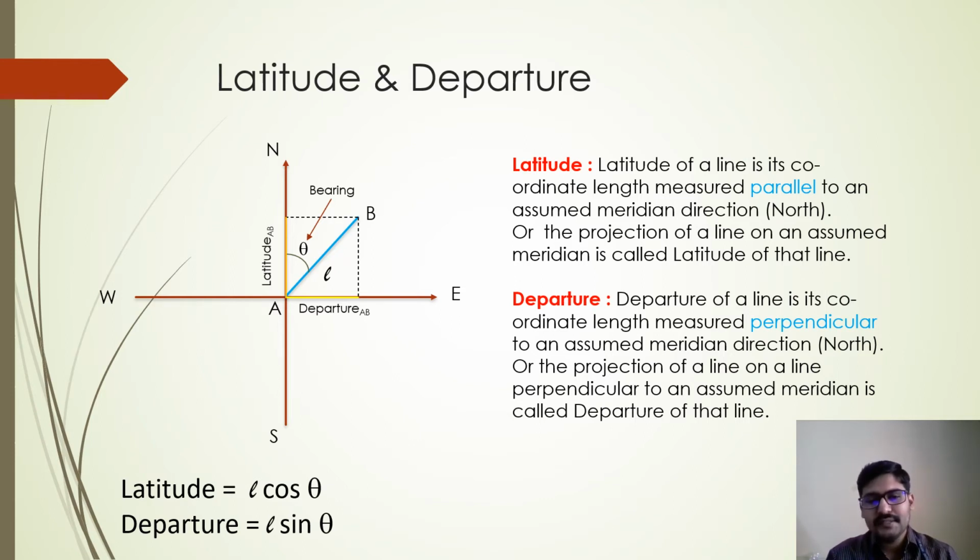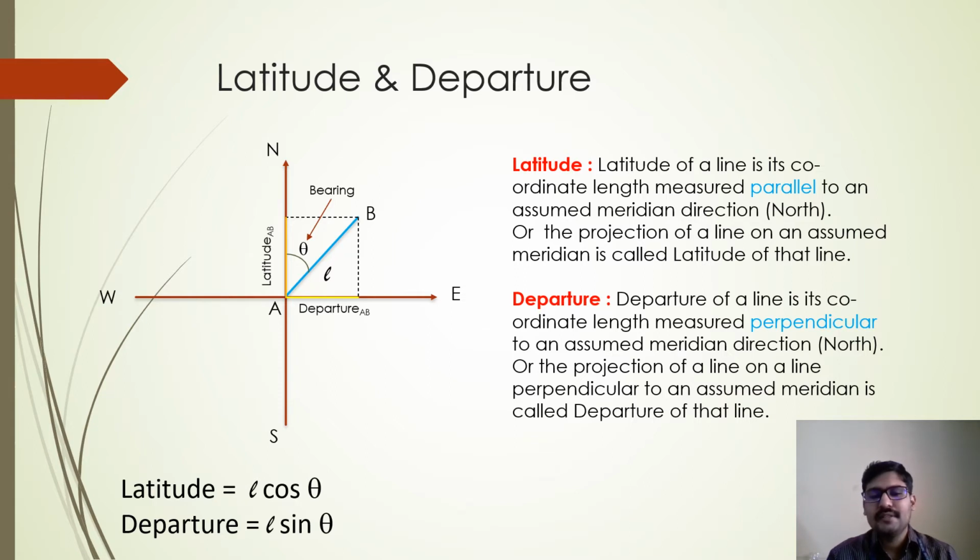Departure is the same thing, that is, the departure of a line is its coordinate length measured perpendicular to an assumed meridian. Meridian will be the north-south direction. Perpendicular to the north-south direction will be the east-west direction. That is why in the diagram, if you observe, there is a yellow color line which is written as departure on the east-west line, isn't it?